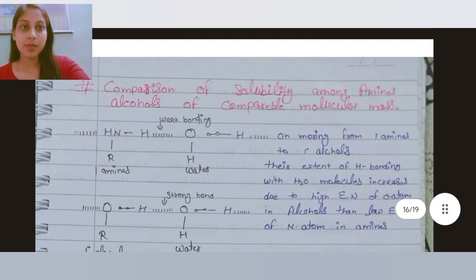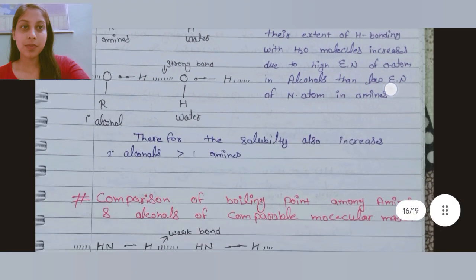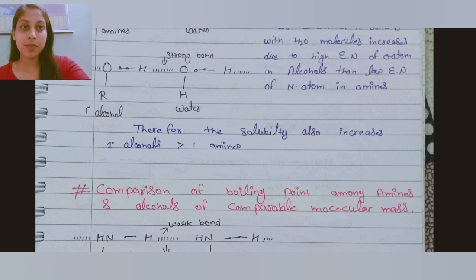Now, comparison of solubility among amines and alcohols of comparable molecular mass. On moving from 1 degree amine to 1 degree alcohol, the extent of hydrogen bonding with the water molecule will increase. Why? Because alcohol has an OH group present. Due to the high electronegativity of the O atom in alcohol, than the low electronegativity of the nitrogen atom in amines. Therefore, the solubility also increases from 1 degree amine to 1 degree alcohol.